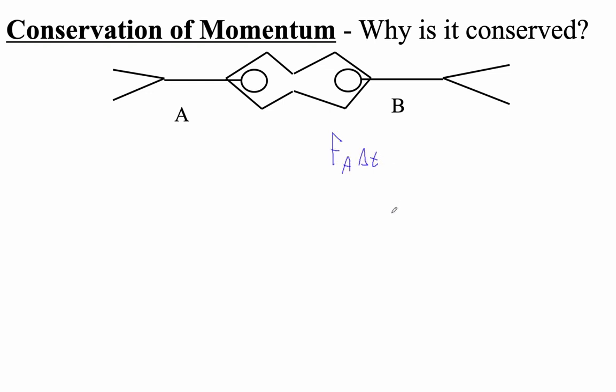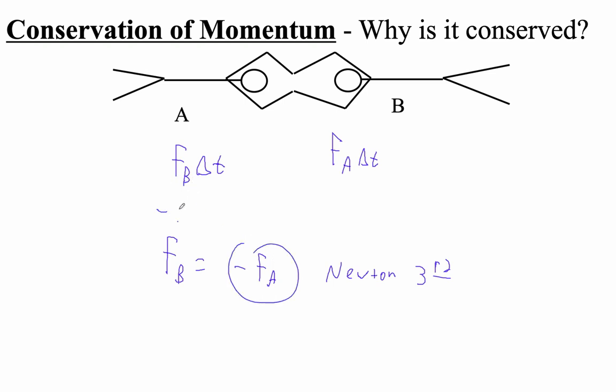Okay. Now, what you got to understand, though, is that the forces exist in equal and opposite pairs, right? So if A pushes B, there's a force on A, right? And that's the force that B exerts on them, times the same amount of time, right? Okay, and then, of course, force B just equals the opposite of force A. This is Newton's third law, right? Okay, says that the force B is the opposite of force A, right? And so that means that I can just substitute minus FA for that, right?